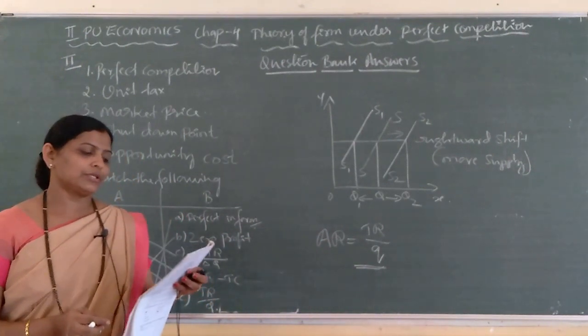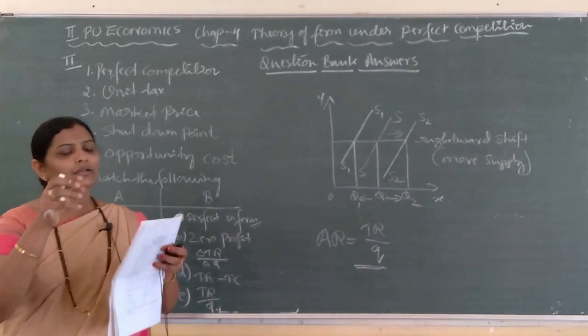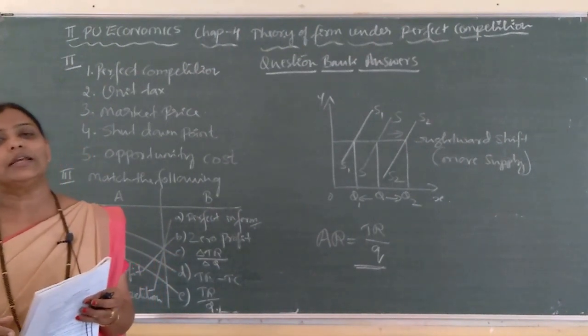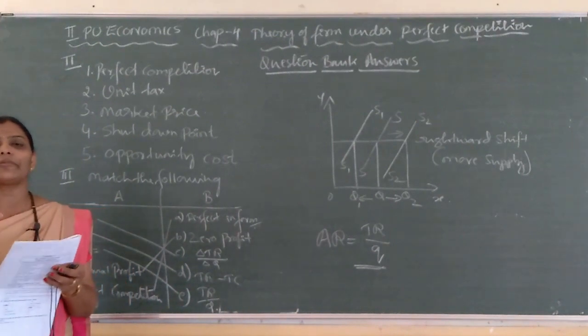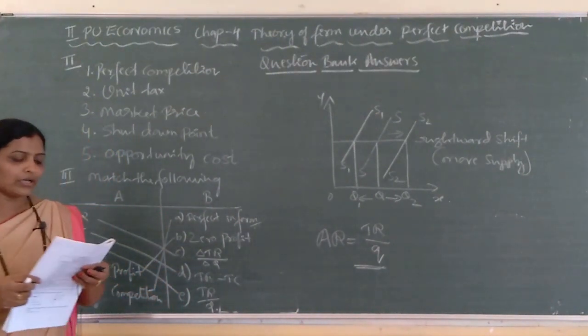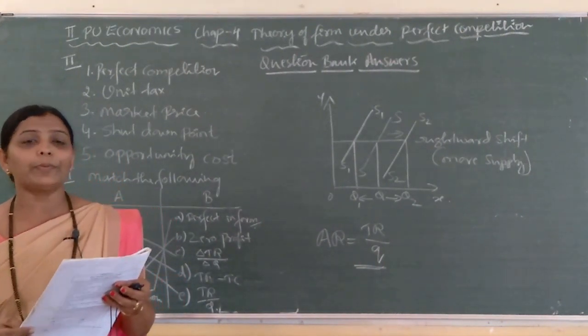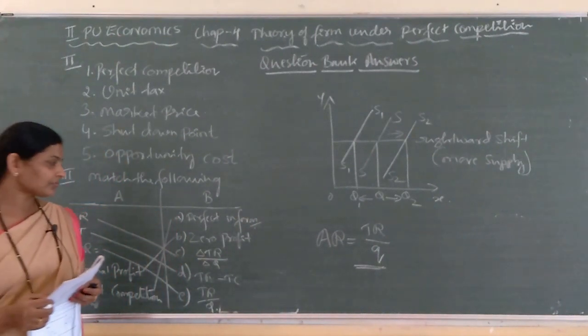Next, fourth question. What is normal profit? If firm earns normal profit, means it is just enough to cover its minimum cost. If firm's profit is just enough to cover minimum cost, then that is called normal profit. Next, fifth one. Give the meaning of supernormal profit. So, what is that supernormal profit?